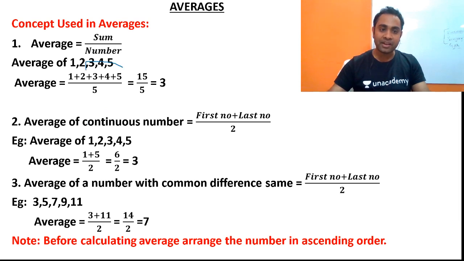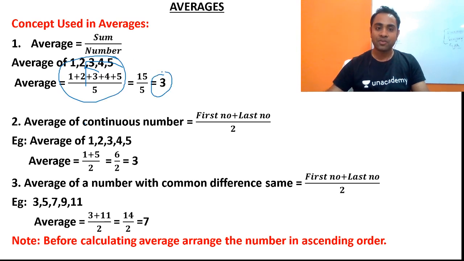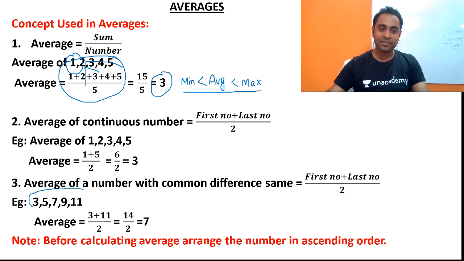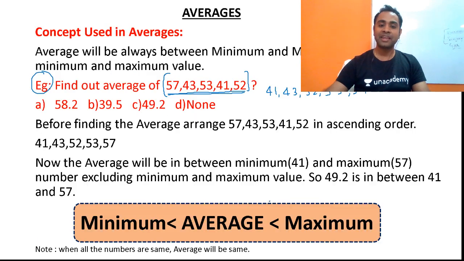So when we calculated the average of 1, 2, 3, 4 and 5, the average was nothing but 3. So friends, the average will always be between the minimum and maximum value. Here also, when we calculated the average of 3, 5, 7, 9 and 11, the average was 7. So the average will always be between the minimum and maximum value. Keep that in mind.